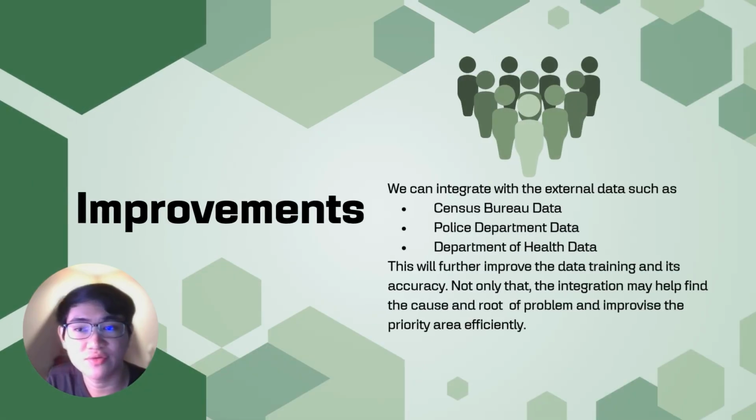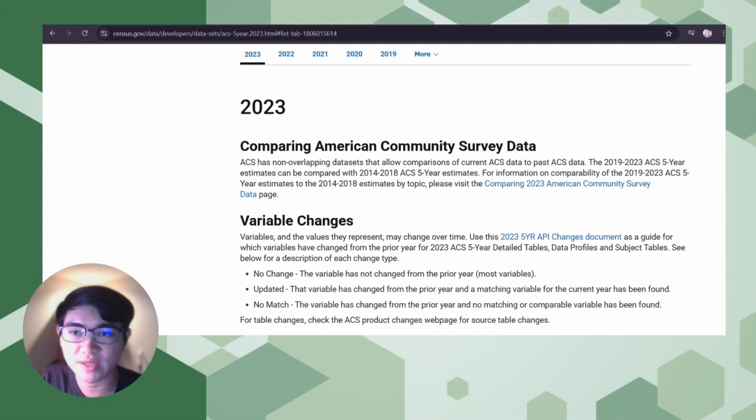Here I will start showing you what we think can improve our model. Integrating external data from the police department and department of health will not only help train the model but also improve accuracy. As you can see here, the American government and some other countries offer previous years of community survey data, so by requesting an API, it could be useful for further data training.